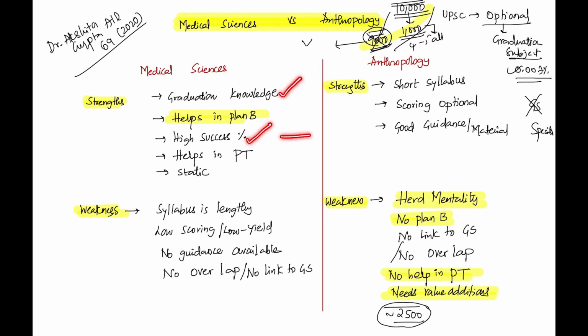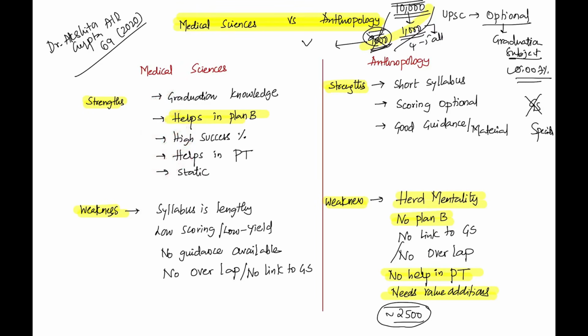You can work up to reach the honors level or PG knowledge. You can start from here. If you start with another optional, you have to start from ground zero. It takes a lot of time. So these are the advantages: high success, help in the personality test, and also a static optional.